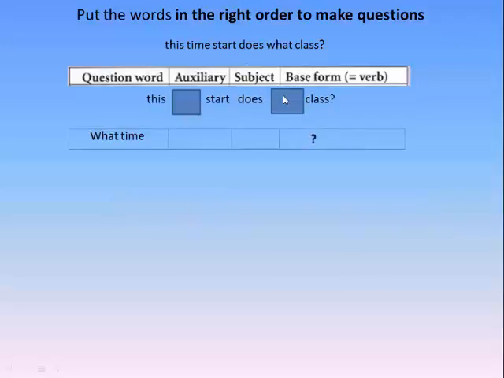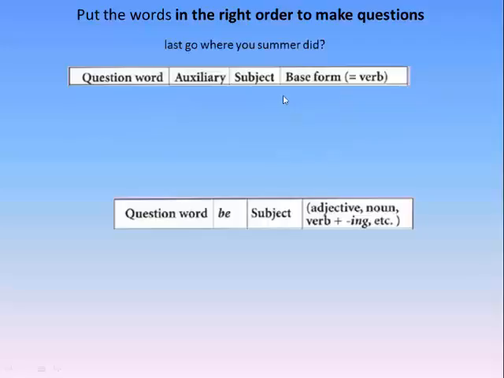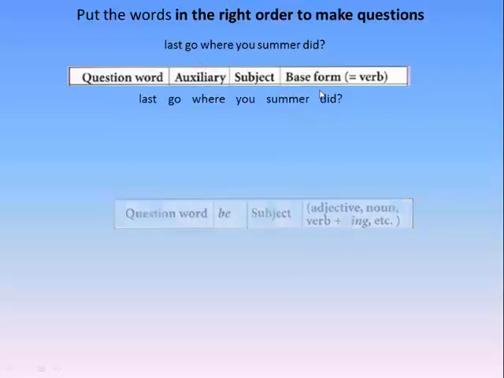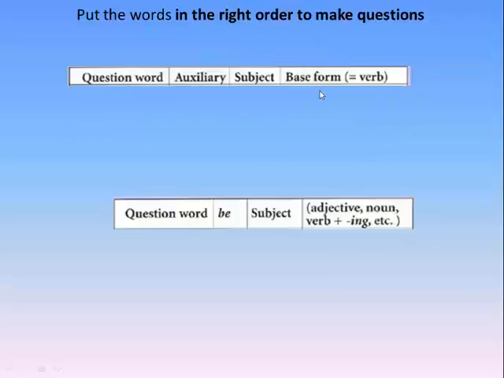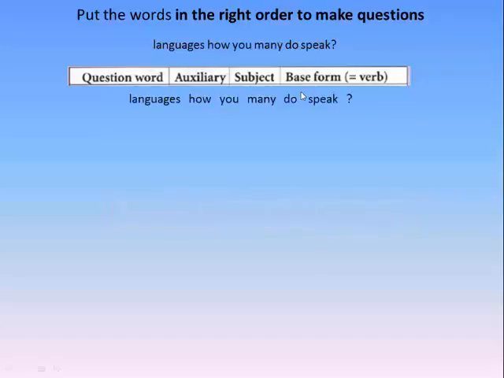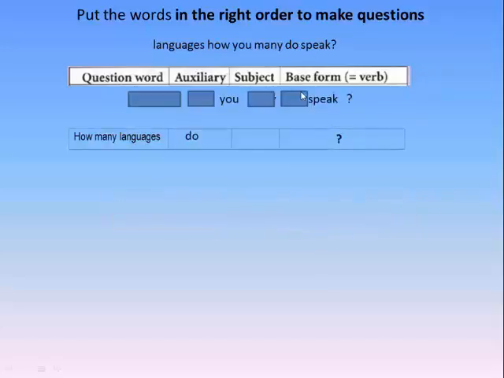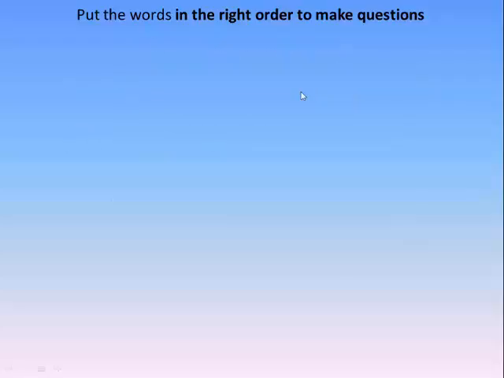What time does this class start? Go did. Where did you go last summer? Do speak. How many languages do you speak?